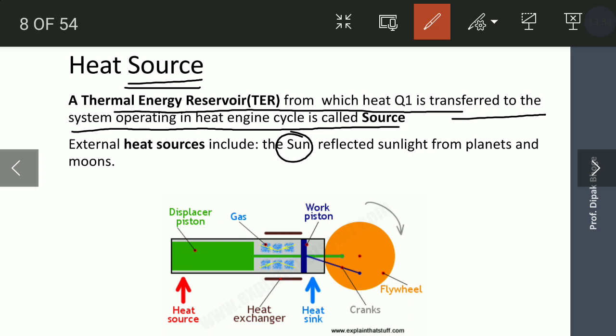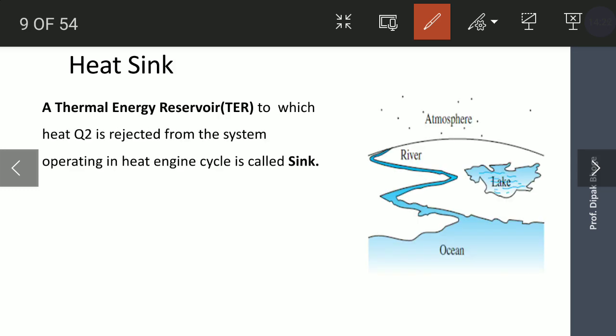As an internal source of heat, if you take the example, in a thermal power plant, the boiler, in automobiles, the engine is a source of heat. In a foundry, the furnace is a source of heat. So these are sources of heat and a few examples we have seen.